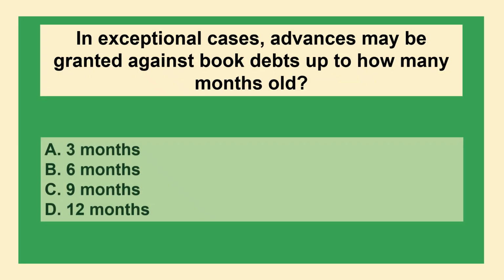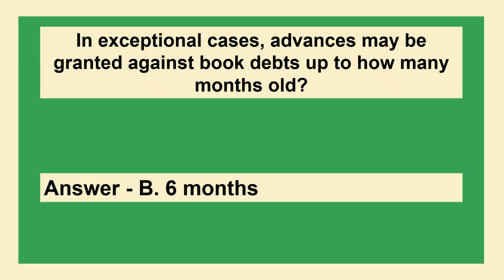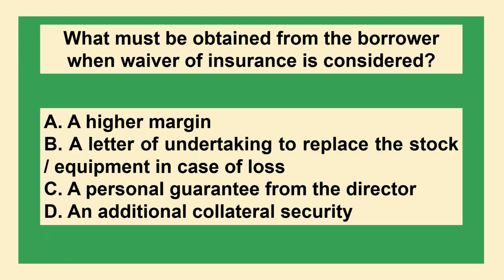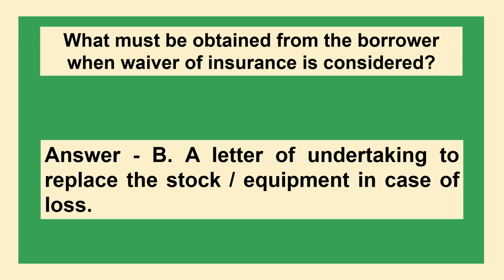The next question is, in exceptional cases, advances may be granted against book debts up to how many months old? Option A, 3 months. Option B, 6 months. Option C, 9 months. Option D, 12 months. And the correct answer is option B, 6 months. The next question is, what must be obtained from the borrower when waiver of insurance is considered? Option A, higher margin. Option B, a letter of undertaking to replace the stock or equipment in case of loss. Option C, a personal guarantee from the director. Option D, an additional collateral security. The correct answer is option B, a letter of undertaking to replace the stock or equipment in case of loss.